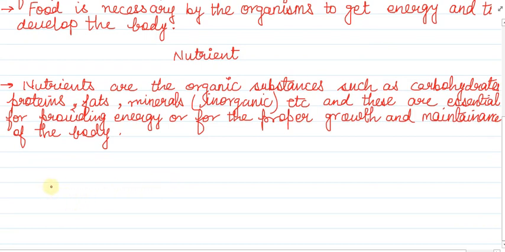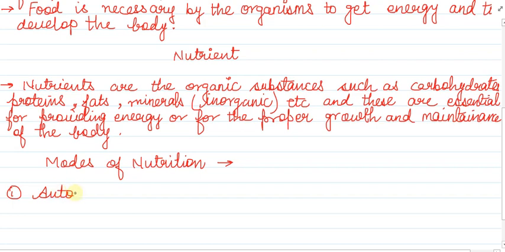Okay, now the modes of nutrition, let us understand modes of nutrition. So what are the modes of nutrition? Let us see. The first mode of nutrition is autotrophic mode of nutrition. Very simple. And the second one which you can talk about is heterotrophic mode of nutrition.